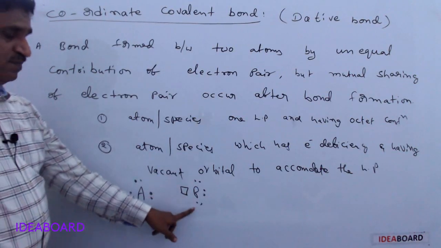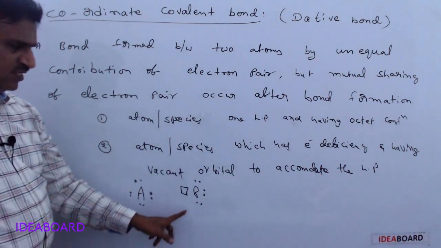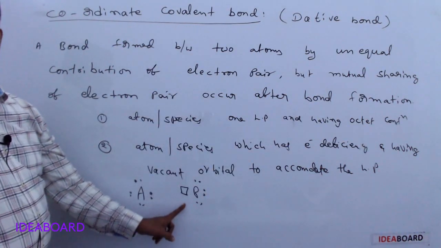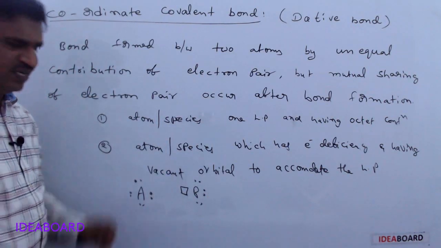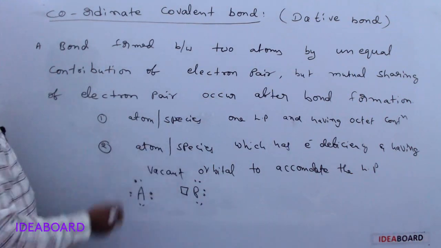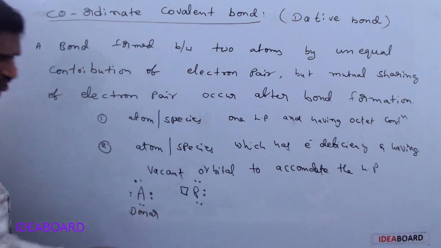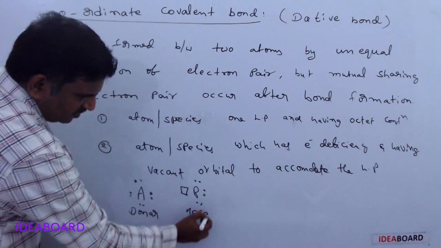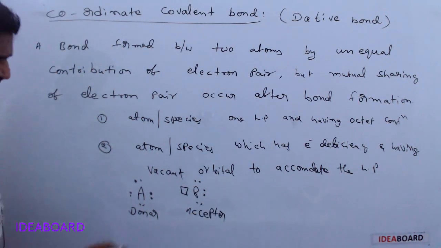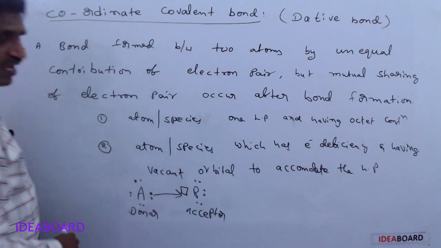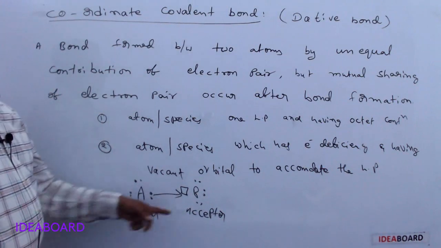The second one is a species or an atom which has less than an octet, meaning it doesn't have the octet configuration, so it tries to get the octet configuration by accepting a pair of electrons. In between these two, the dative bond formation occurs. The one donating the electron pair is called the donor, and the one accepting or taking the electron pair is called the acceptor. The dative bond is indicated by an arrow pointing from the donor towards the acceptor.